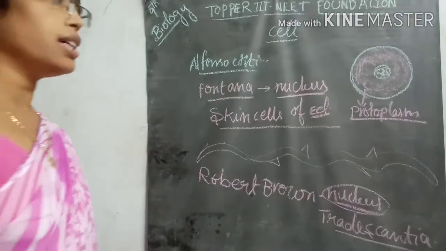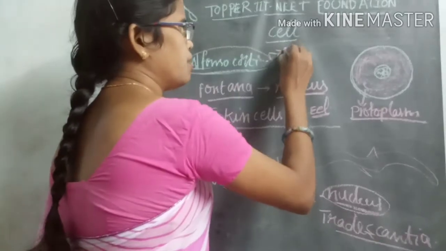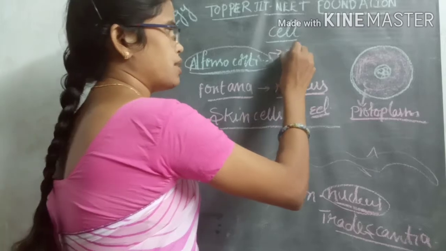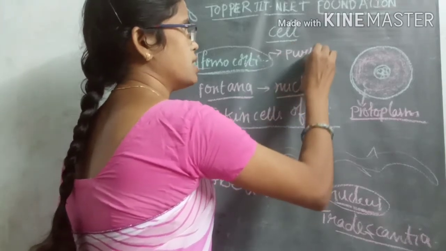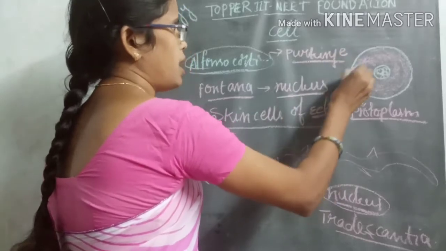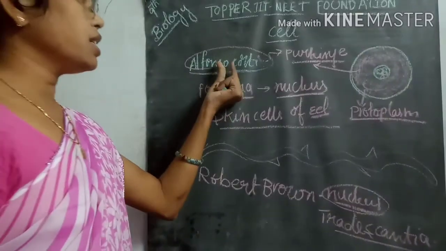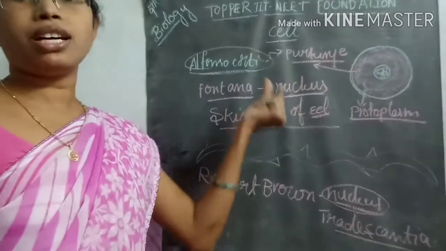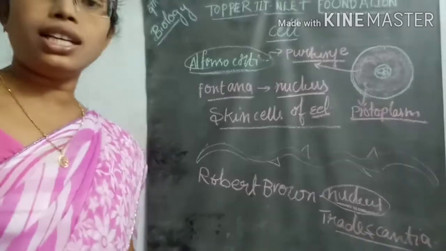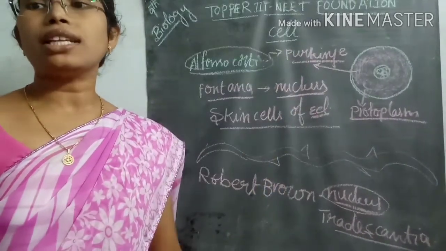After this, another important scientist called Purkinje. Who is that scientist? Purkinje. He discovered the living matter of the cell. First, Alfonso Corti observed that living matter in the cells. Later it was also observed by Purkinje.